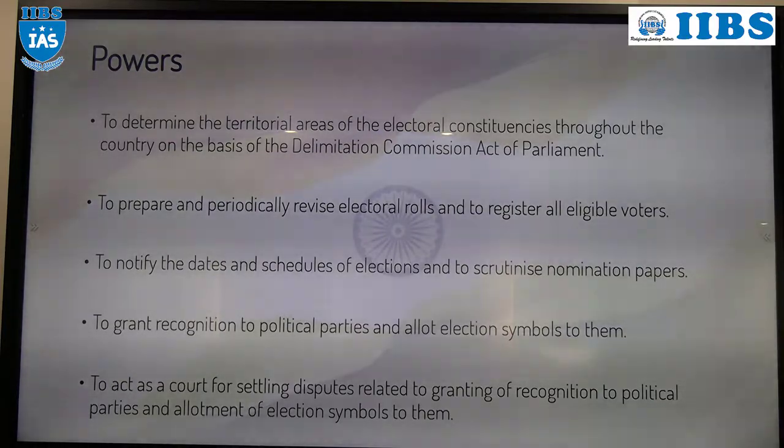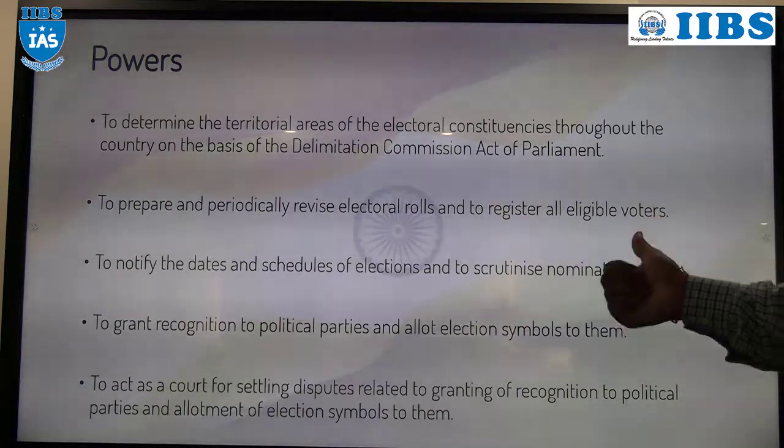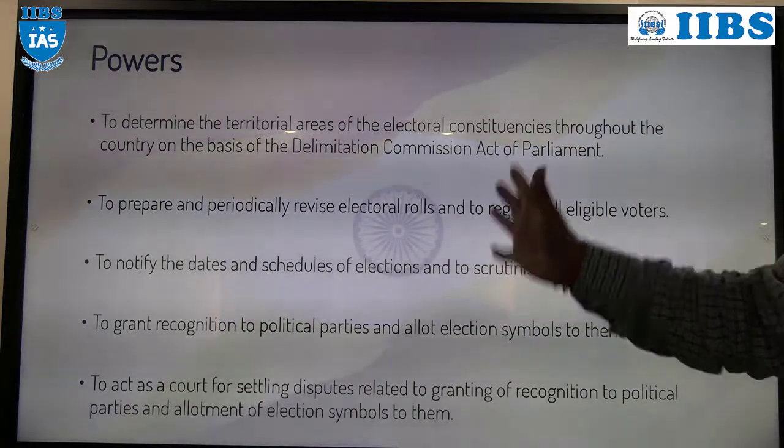Take an example, one party is applying for recognition as a state party, but whether the condition is followed or not. Party says that I am eligible. Election Commission of India says that no, you are not eligible. So dispute is there, right? So that dispute will also be settled by Election Commission of India only.